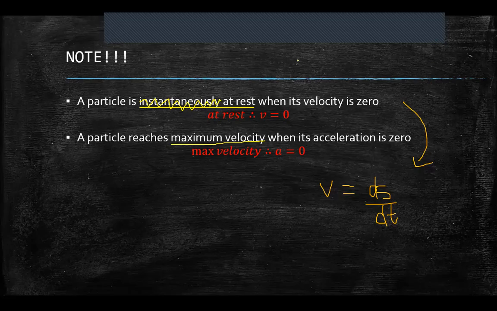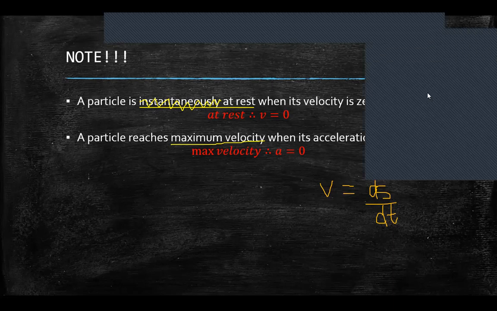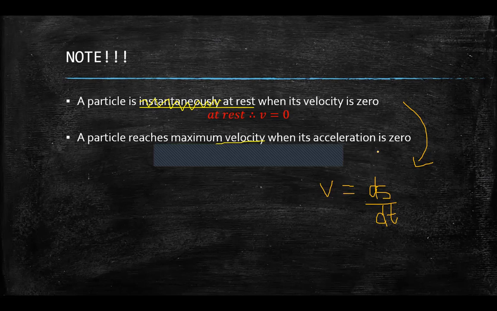Right. So I was saying that this makes sense, that the velocity would be zero when I am at rest. Why? Because velocity is the rate of change of displacement on time. What is displacement? It's the distance moved in a specific direction, right?